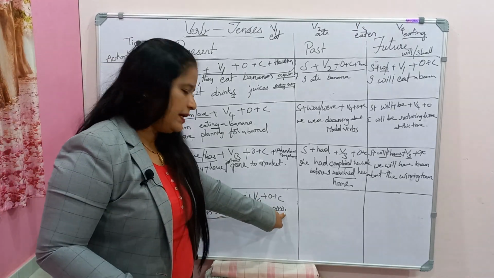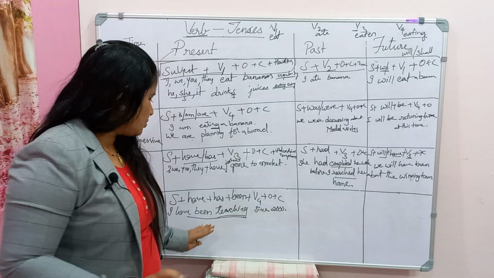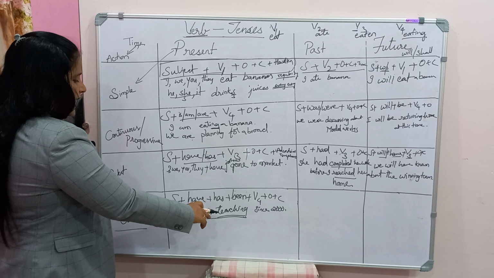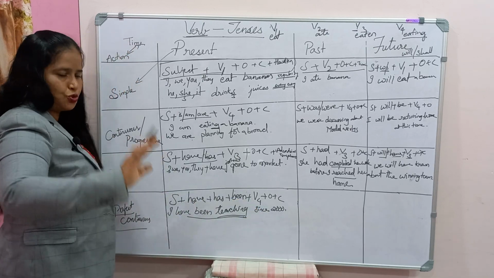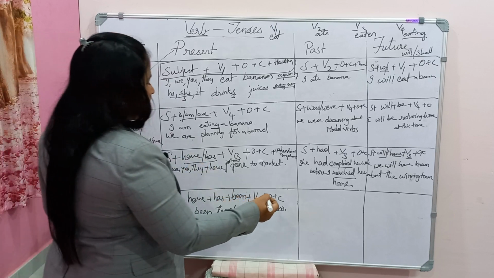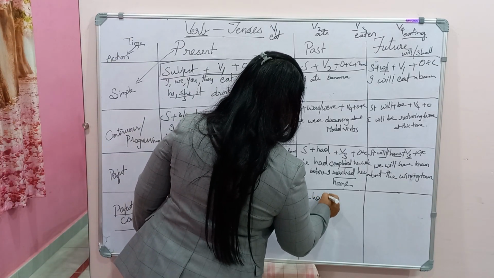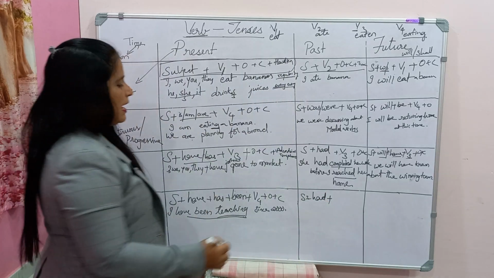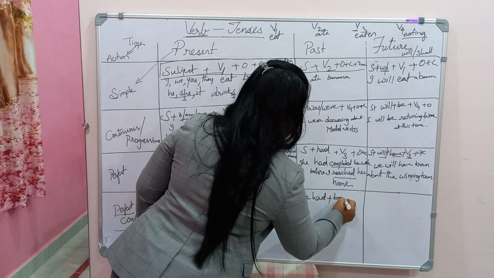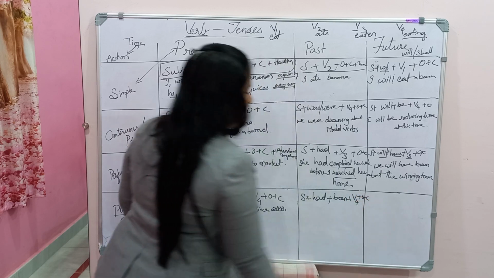In 2000 I started, but still it's going on. So that's what we indicate this. I have been teaching since 2000. So this indicates still continuity. Now let's see subject plus had. The rest of all the things are same. Had, been, verb for object and complement, it comes here.